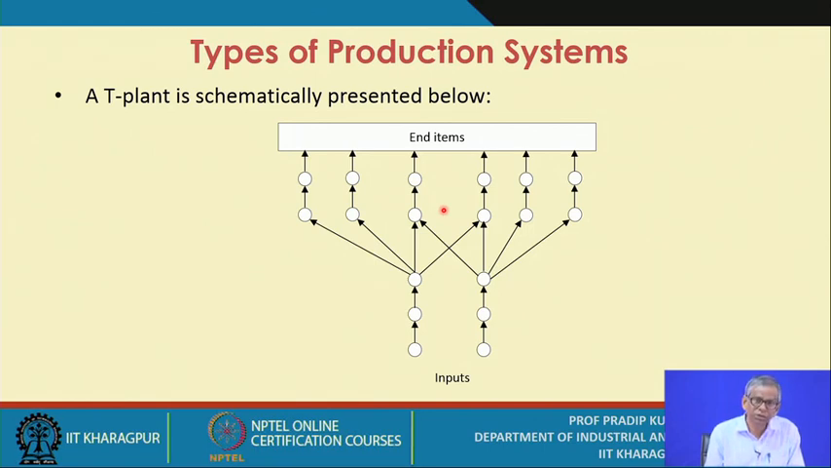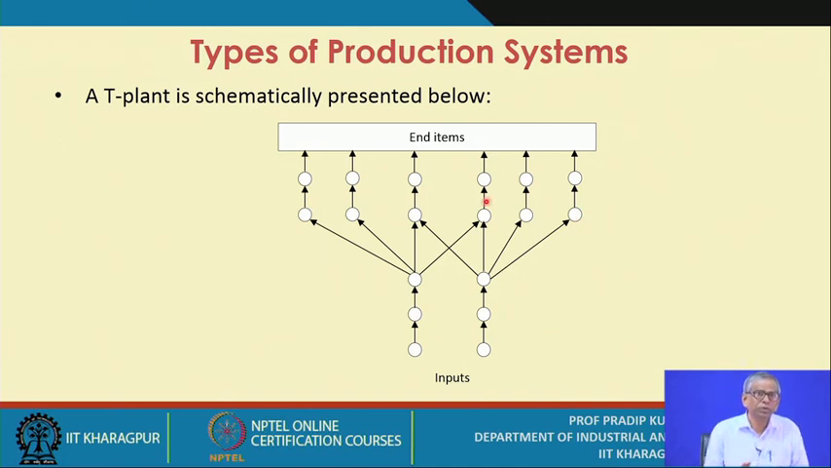Next you go to the third type of production system. This is referred to as the T plant. A T plant is schematically presented like this one. That means you have few inputs, these inputs are further processed, you reach this stage, and then you produce multiple components or sub-assemblies. So this is basically the final component level or the final sub-assemblies level.